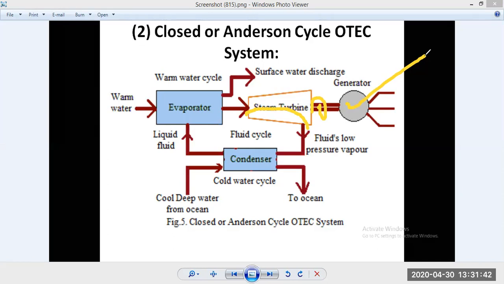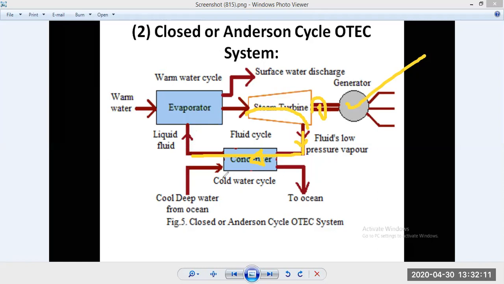The expanding vapor turns the turbo generator, and then what happens after expansion? A low pressure, partially condensed fluid comes through this route and passes through the condenser, which condenses the partially condensed low pressure fluid, ammonia or butane, whatever it is.